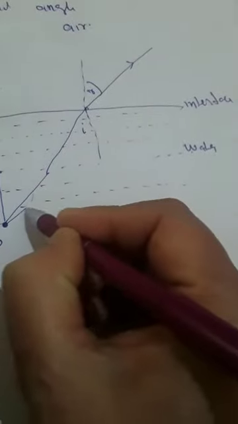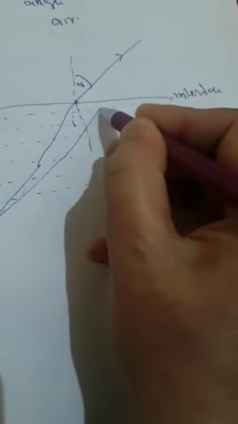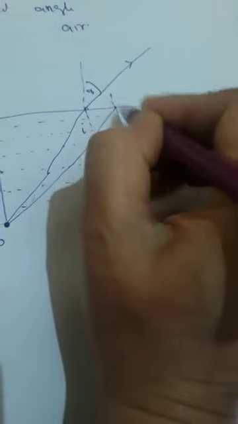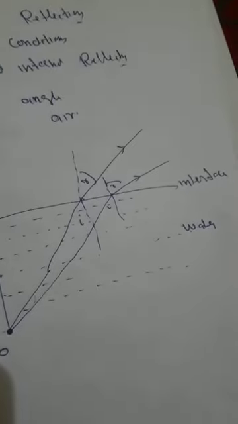If the angle of incidence is further increased, if angle I is further changed, here I draw a normal again. It again moves away from the normal. It is angle I, angle R. When it goes on changing, that means as the angle of incidence increases, the refracted ray bends towards the interface.